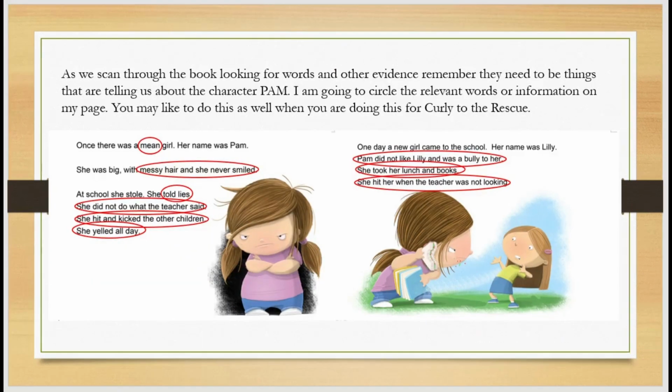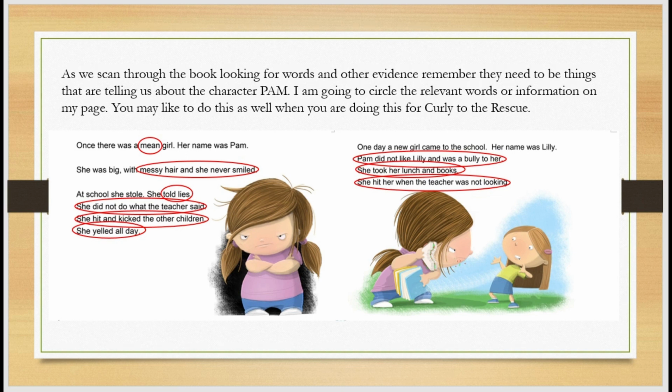So as we start looking through the book, we are looking for things about the character of Pam. These might be words that tell us exactly about Pam, maybe some evidence that we find in the text, but we're also going to use what we already know about the way people act to be able to come up with some of these words.